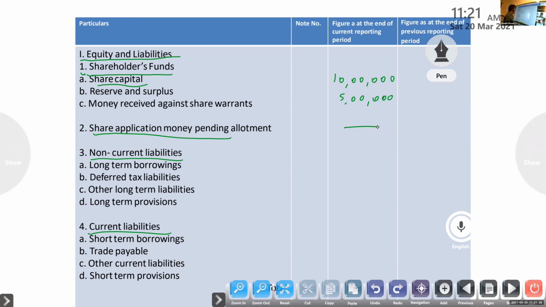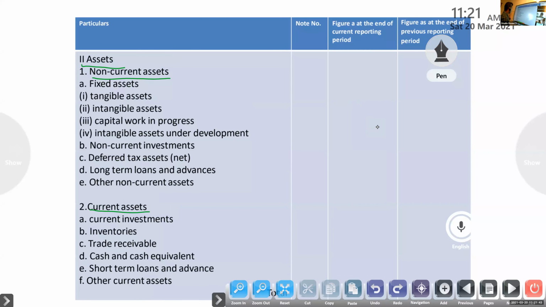So, equity and liabilities, major heads: shareholders fund, share application money pending allotment, non-current liabilities and current liabilities. Next, assets, major heads: non-current assets and current assets.